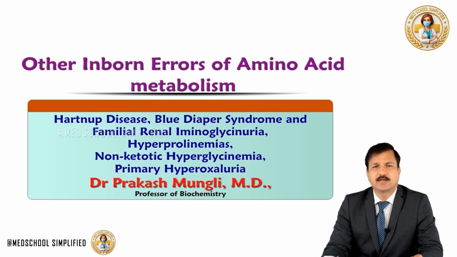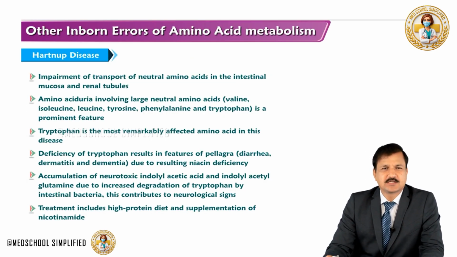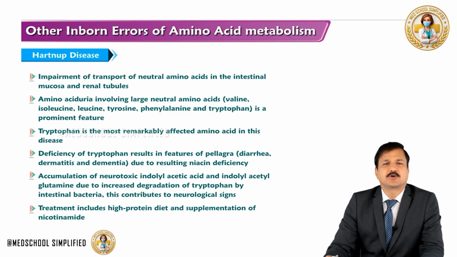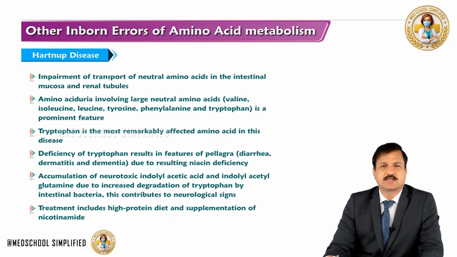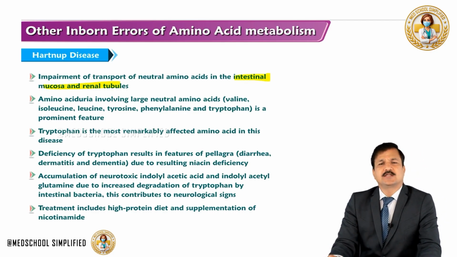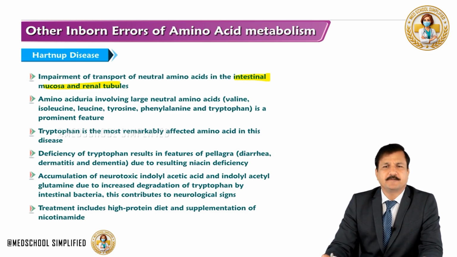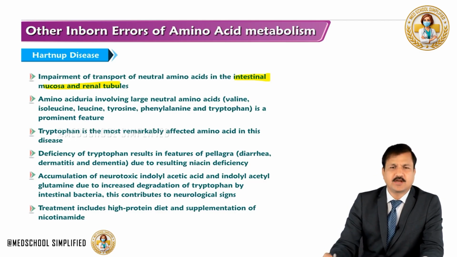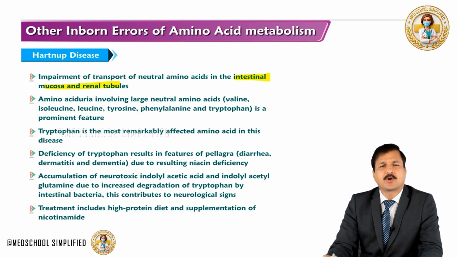Let's get into details. Hartnup disease is because of impairment in the transport of neutral amino acids in the intestinal mucosa and also in the renal tubular cells. That means there is a dual effect here. One is in the intestine, the other is in the renal tubular cells. So the amino aciduria involving large neutral amino acids like valine, isoleucine, leucine, tyrosine, phenylalanine and tryptophan is a prominent